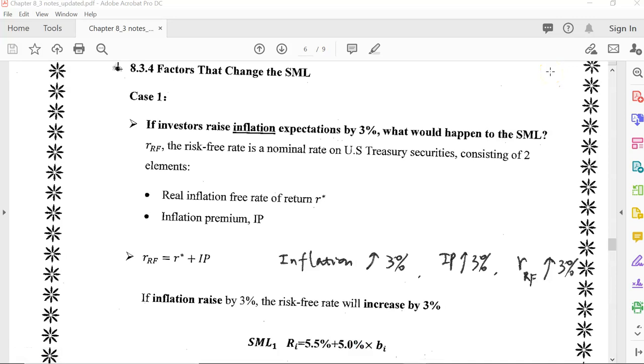Hi class, so for chapter 8 class 3 part 4, we're going to discuss factors that change the SML.